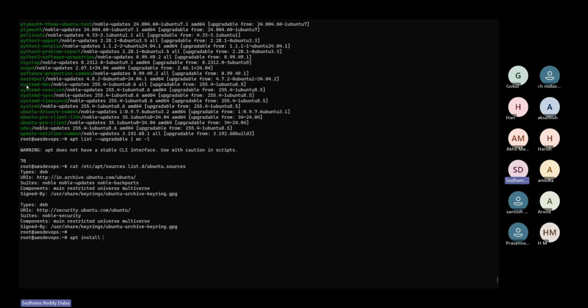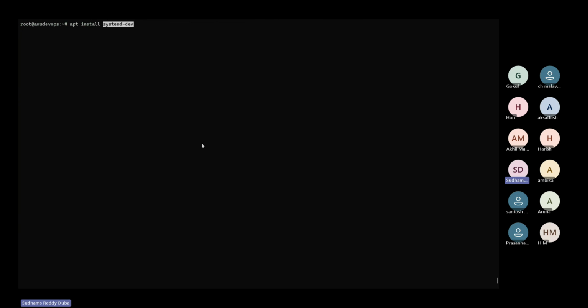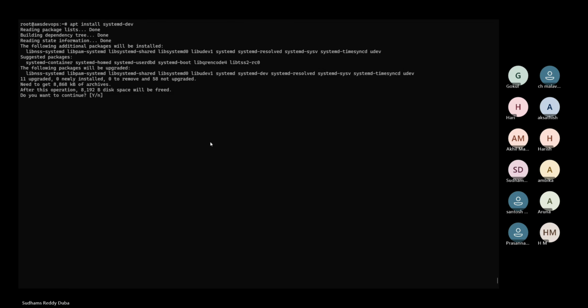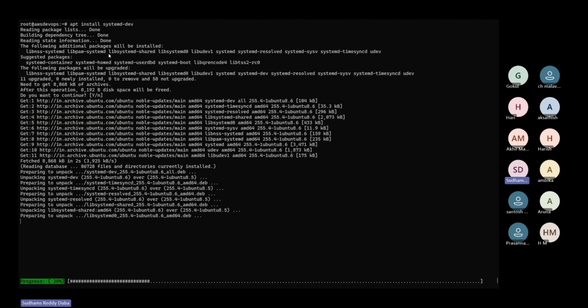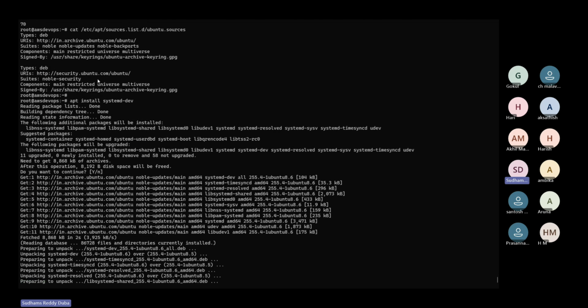For example, let us say systemd. I can copy it and I can use this command. It will upgrade, you can see. So I can use this particular command to install a new package or to upgrade a single package or multiple packages. I can use it for both tasks. So do remember, apt install can be used to install a new package on the system or to upgrade an existing package on the system.